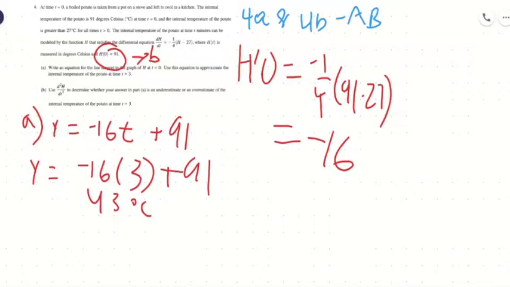It says to use the second derivative to determine whether your answer in part A is an underestimate or an overestimate of the internal temperature of the potato at time t equals 3.